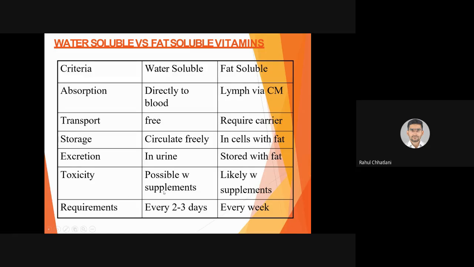Toxicity, possible with supplements, likely with supplements. So possible, that is water soluble vitamins જો તમે excessively લેશો, vitamin B regularly, say for example B1 you have to take 20 microgram per day. Yes, so just an example, 20 microgram per day લેવાનું છે અને તમે 2 grams લેવા માંડો, that means you are taking 100 times more. Yes, તો possible છે કે એના લીધે side effects આવે, પણ that will be temporary. Why? Because that will be completely excreted within hours or 1 or 2 days by the kidneys. Kidneys directly excrete કરી દેશે જે પણ excessive amount છે, it is readily excreted. Yes, so it is possible with excessive amount of supplement.